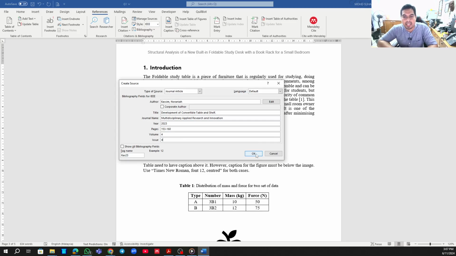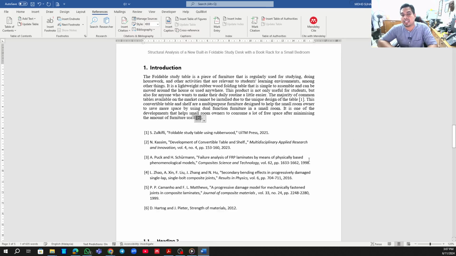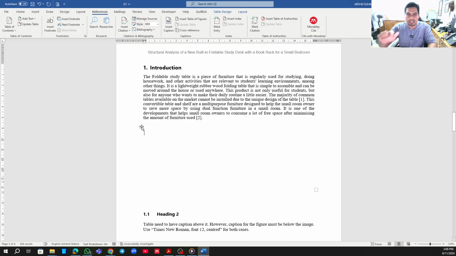Then you just click OK. It's already automatically numbered as number 2. So 1, 2, and hopefully from here it will update the citation already. Last time we saved it here, so that's why this is the problem. Supposedly we don't need to take care of this one, so just remove it here.